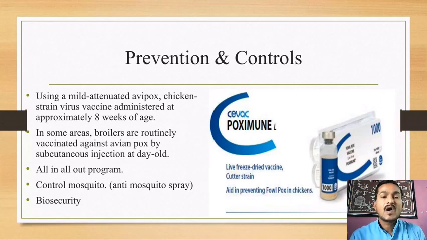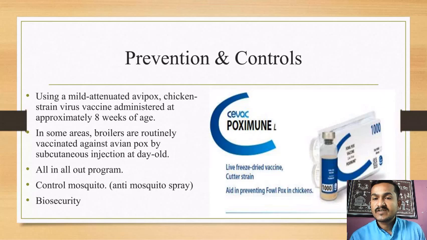Clear? Now the all-out program. Then control: the mosquito is the major vector carrying this chicken pox. So first, you have to control the mosquito population around the poultry house, around the place where you are rearing these poultry birds. Then how to control this mosquito? Anti-mosquito spray. You can spray around your poultry house. There are various kinds of spray for the control of these mosquitoes. And another one is biosecurity. Clear? This one is the control measure.